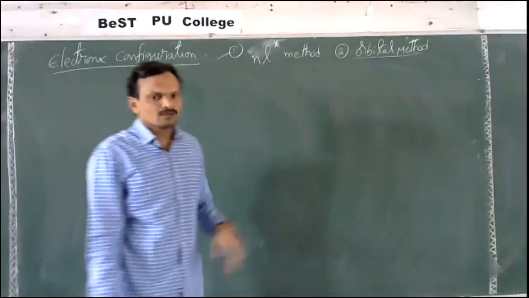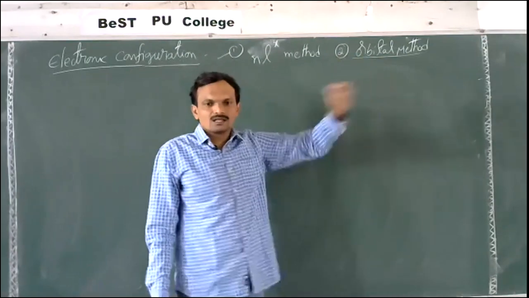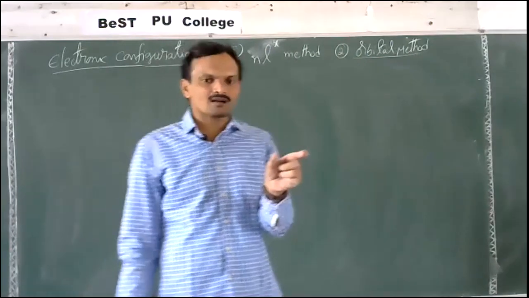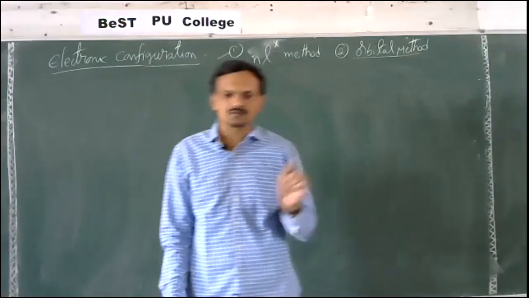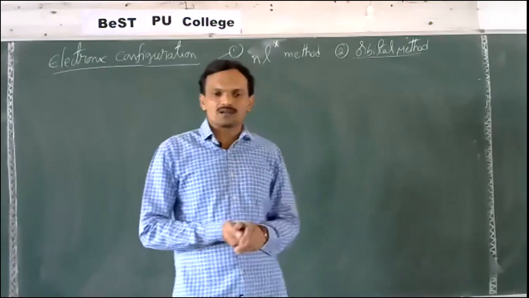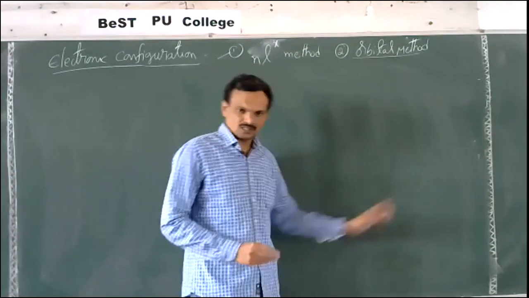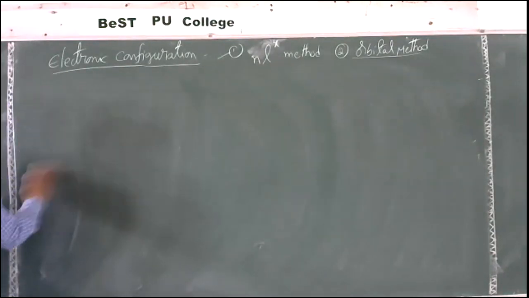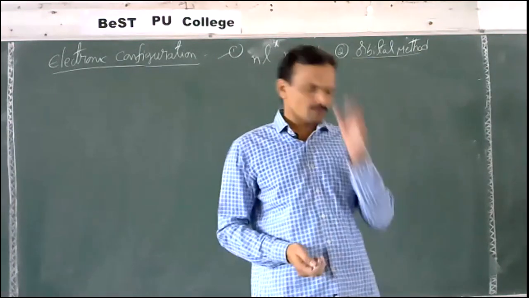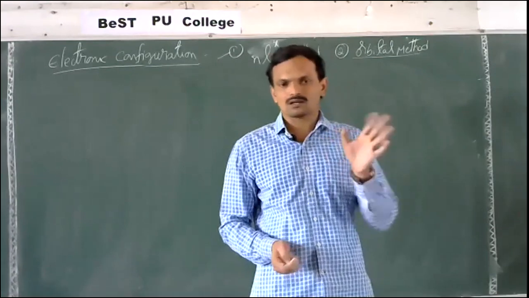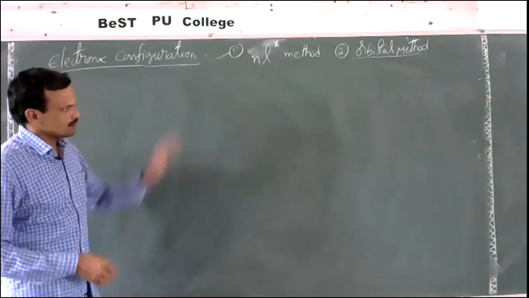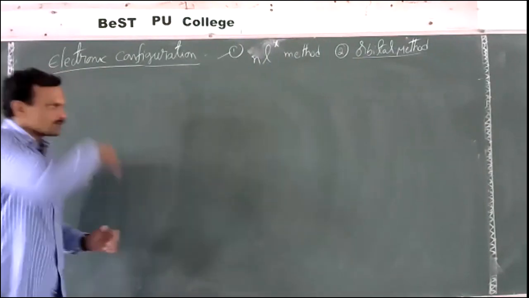Next, the orbital method. In this orbital method, each orbital is represented as a box, and the two electrons present in that orbital are represented with two opposite arrows, like what we have written earlier. Now let us see the configurations one by one. Here you should learn the electronic configuration from 1 to 30 minimum. As per syllabus, they are mentioned up to 46 or 47, but learn first up to 30 elements. Let us see all those one by one.